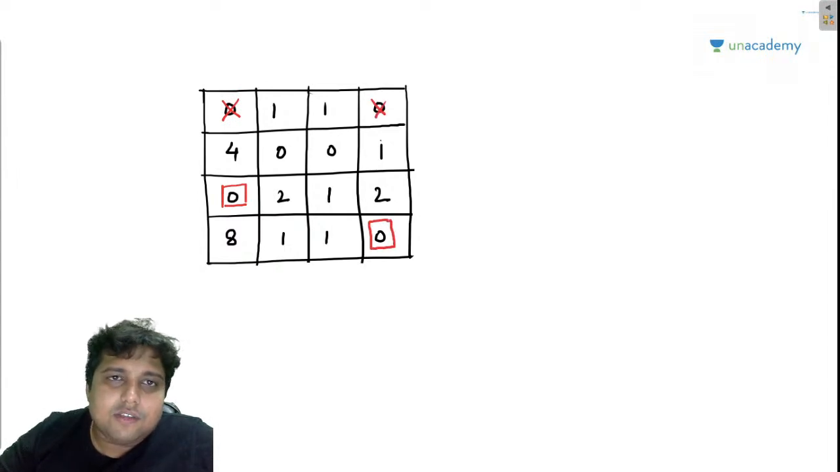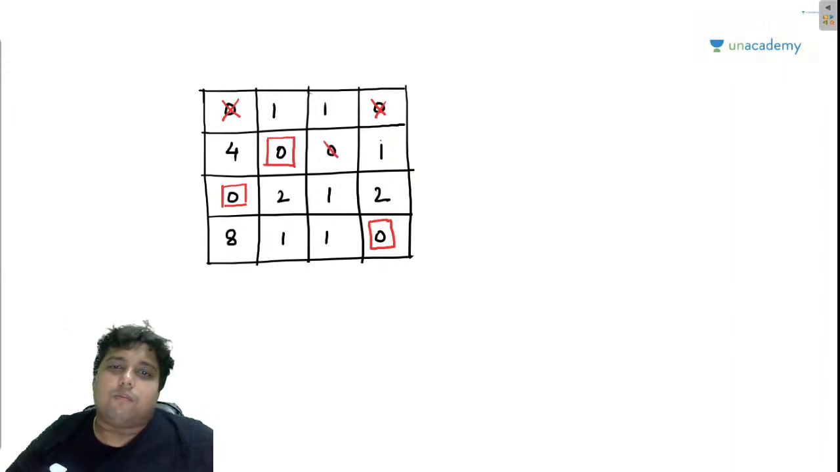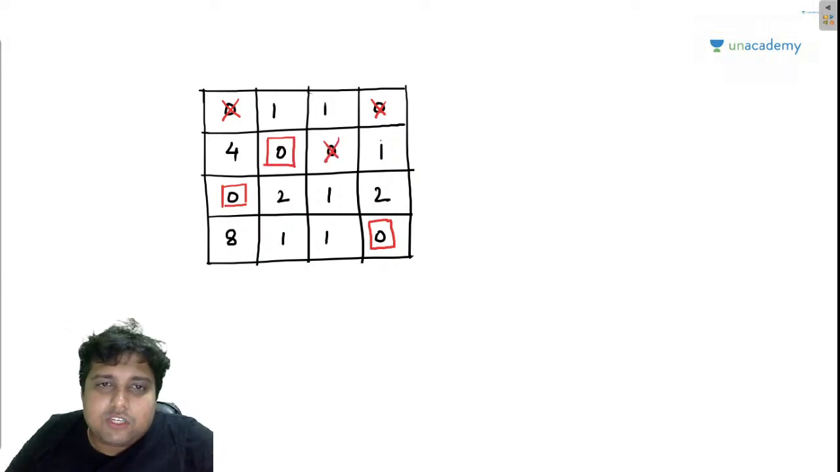Now column wise, this column already has an assignment, but this column does not. So let us make the assignment here because there is only 1 zero. So this will be chopped off, right? Now mark the row which has no assignment. So this row has no assignment. Mark the column which has 0 in the marked row. So this row is marked. These two columns have 0. So I am going to mark these columns.